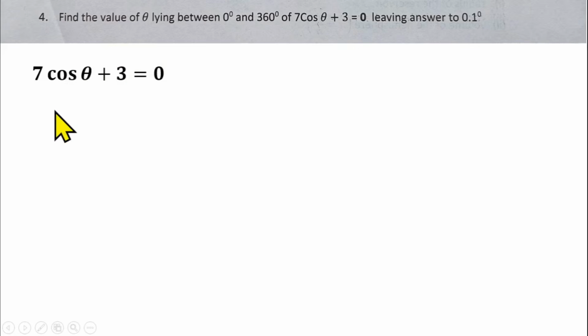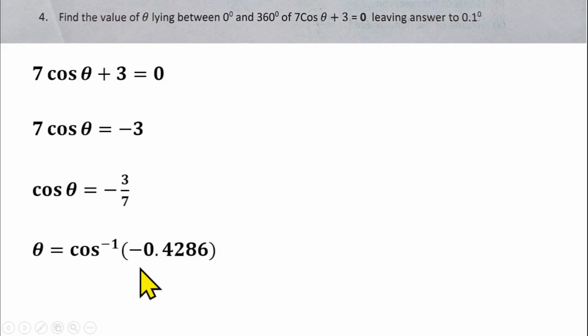You can collect like terms. You'll be having 7 cos theta equals minus 3 by bringing this 3 here. Divide both sides by 7. So we'll be having minus 3 over 7. You change it to a decimal number, we're having minus 0.4286. Then our aim is to find theta, so you find the cos inverse of minus 0.4286, and that should give us minus 62.62 degrees.